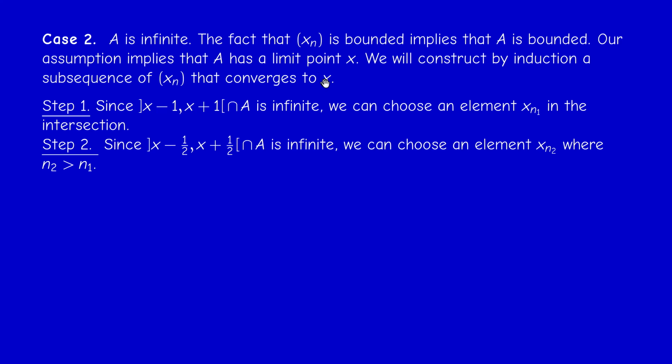Okay, since x is a limit point of A, then once again, call the neighborhood u, the intersection of u and A is infinite. So this means that I can find elements with arbitrary large indices. Okay, so I can choose an element xn2. Of course, the element in the intersection is in A, so it's necessarily of the form x something. But I can choose the index as large as I wish because the intersection is infinite, right? So in particular, I choose the index larger than the previous index that I found in step 1.